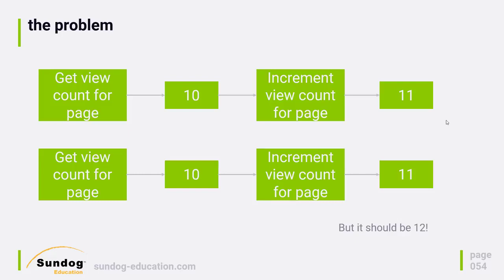So you see there was this brief window of time between retrieving the current view count for the page and writing the new view count of the page, during which things went wrong due to this concurrency issue. And this is a very real problem. If you have a lot of people hitting your website or hitting your Elasticsearch service or cluster at the same time, this sort of weirdness can happen. So what do we do about it?